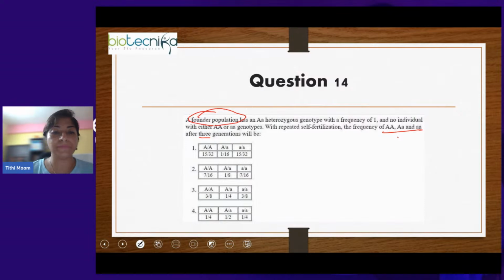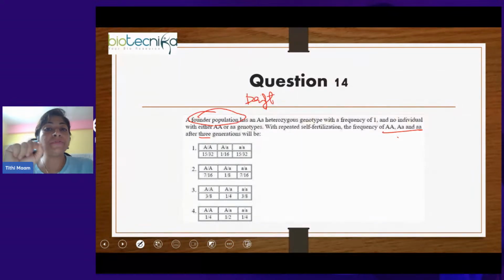In the case of founder effect, which evolutionary force is most active? Genetic drift, right? Now in genetic drift, heterozygosity is lost by a value of 1 by 2 every generation.